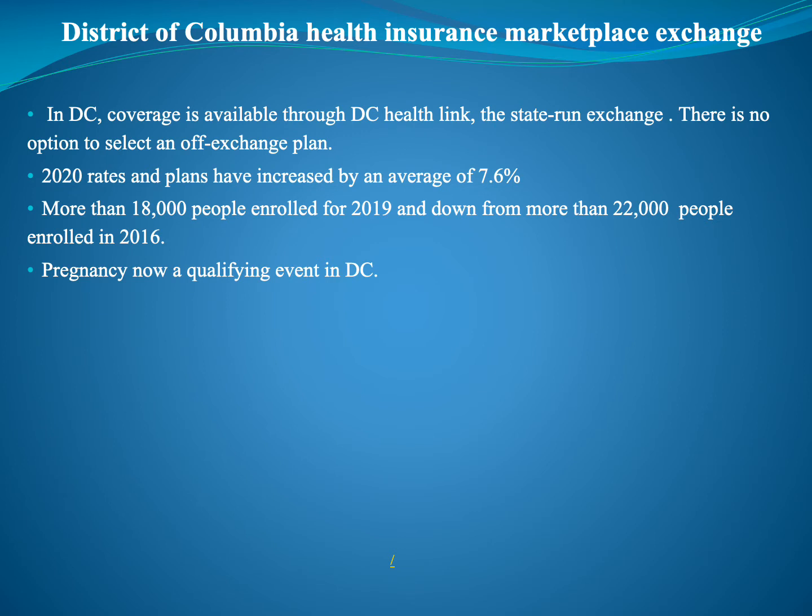The District of Columbia Health Insurance Marketplace Exchange is available through DC Health Link. There is no option to select an off-exchange plan. 2020 rates and plans have increased by an average of 7.6%, and more than 18,000 people enrolled for 2019, down from more than 22,000 people enrolled in 2016. Pregnancy has now become a qualifying event in the District of Columbia.